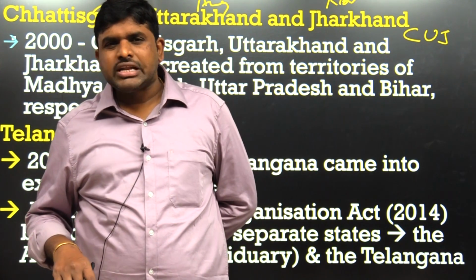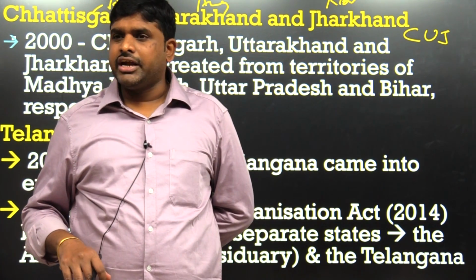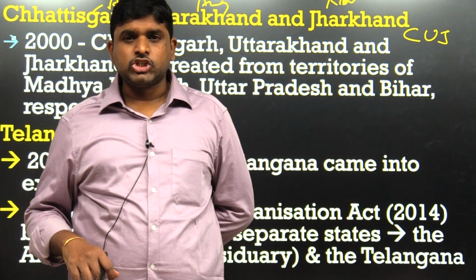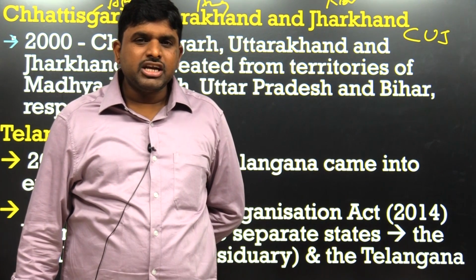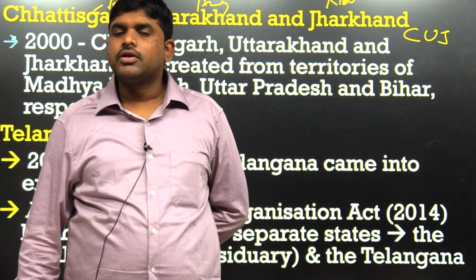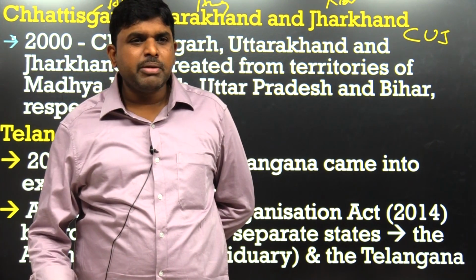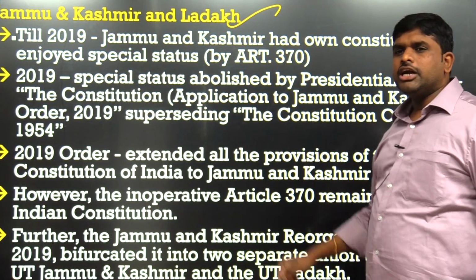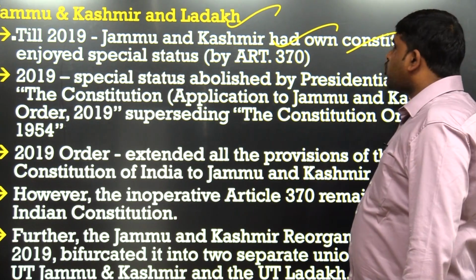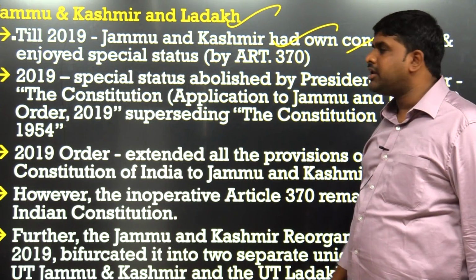Then what happened in 2019? The special status associated with Jammu and Kashmir was removed, and Jammu and Kashmir was made a UT. So the 29 states became Jammu and Kashmir. Till 2019, Jammu and Kashmir had its own constitution and enjoyed special status, like an independent state.